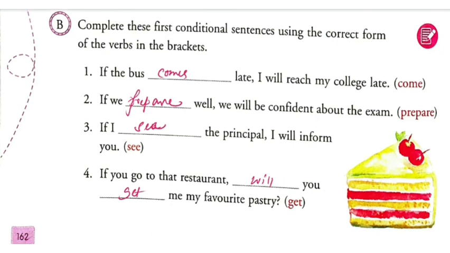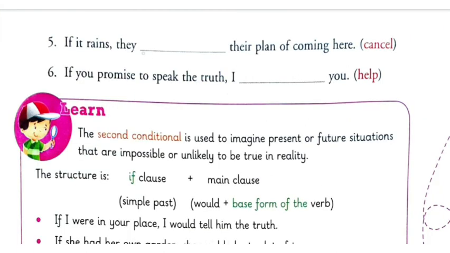Kindly remember page number 162. Next one, if it rains, they will cancel their plan for coming here. Next one, I will help you. You can write I shall also. Next.